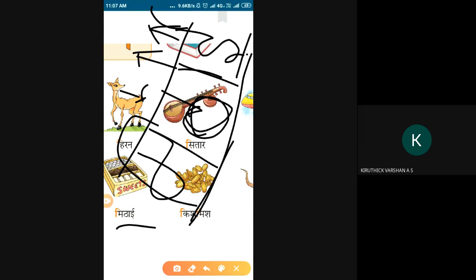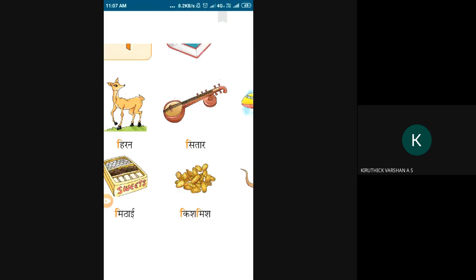So how do you call the sweets in Hindi? Commonly we call the sweets as mitai. Mitai means sweet. So see the pronunciation, child. Mi, ta, and e. Mitai. Mitai, sweet. See the next.